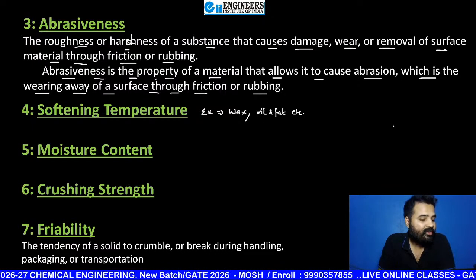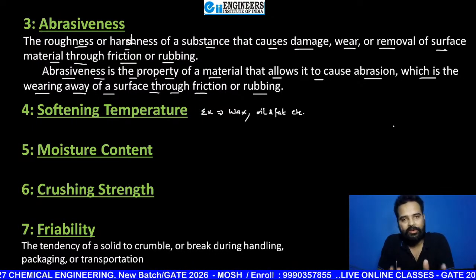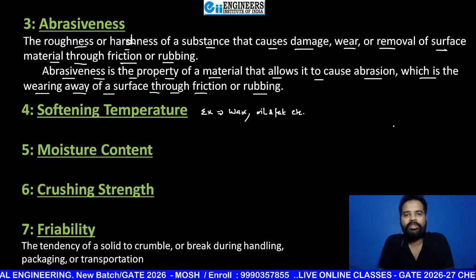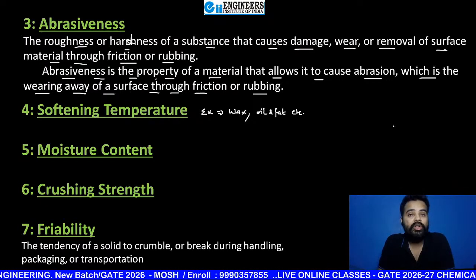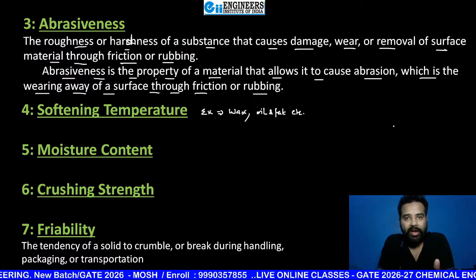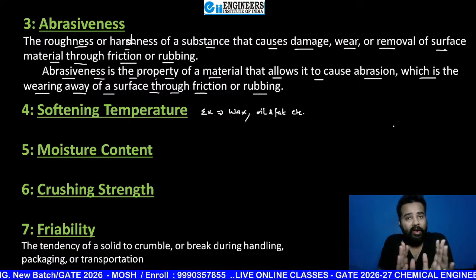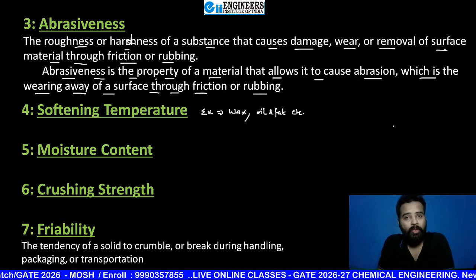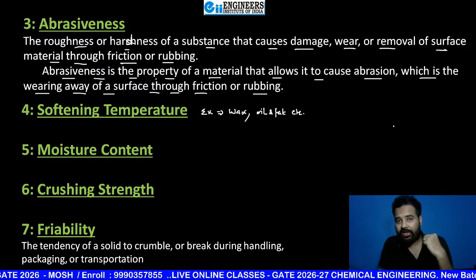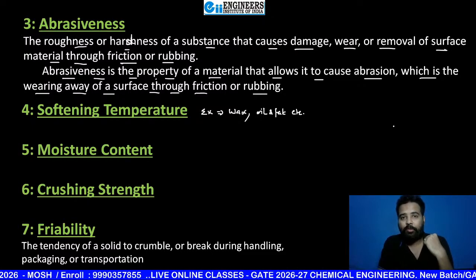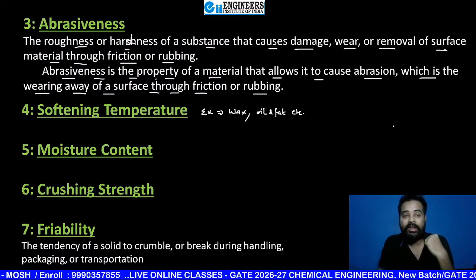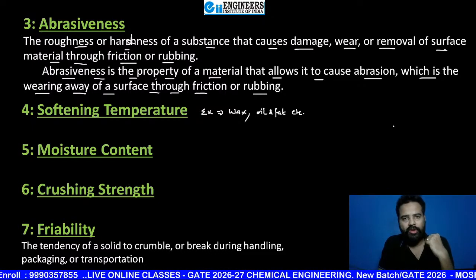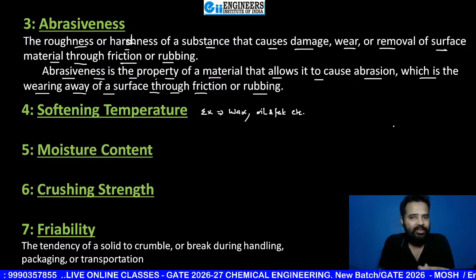Moisture content in case of drying happens? Yes, beta. You will see moisture content in the drying chapter. There are lots of types of moisture content, like bound and unbound. Here, no need to see them. Here, you just have to mention one type of moisture content, that is equilibrium moisture content. Whenever you dry any solid, after completion of drying, you will see it must contain moisture equal to the equilibrium moisture content. Like see my t-shirt, does my t-shirt have 0% moisture? No, it contains moisture equal to the equilibrium moisture content. If equilibrium moisture content is 2%, then this solid contains 2% moisture. Okay, so that is a different thing.